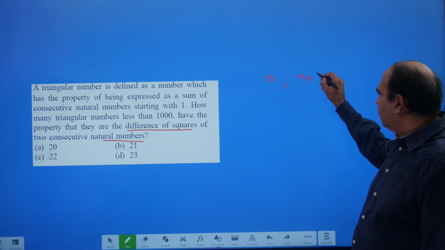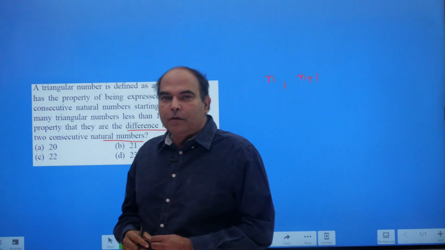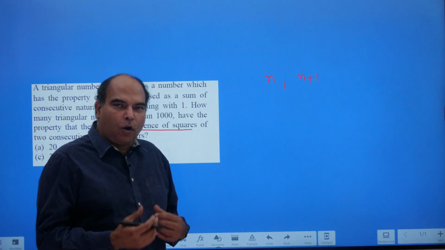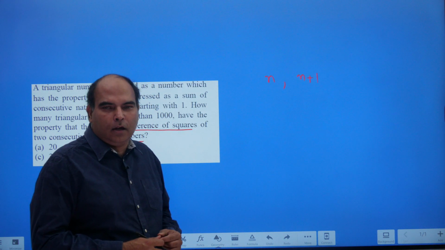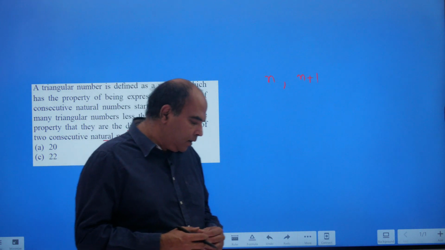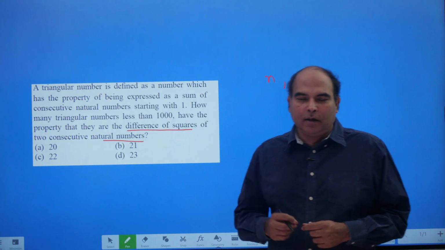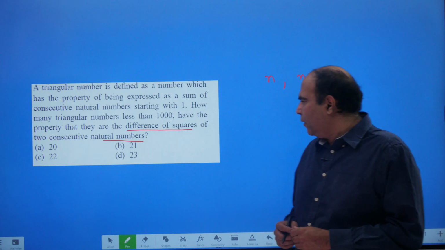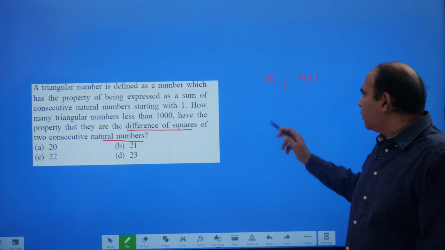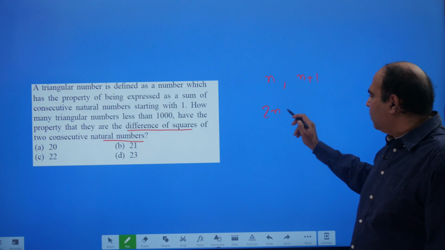Now both these concepts, the triangular number concept as well as the difference of squares of two consecutive natural numbers, are very commonly asked in a lot of exams, and they are favorites in CAT, XAT, IFT, these kinds of exams. So when you talk about the difference of squares between two consecutive numbers, the difference of squares of n and n plus 1 would always be 2n plus 1.